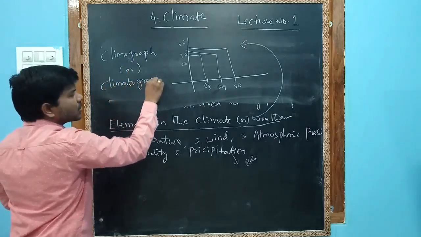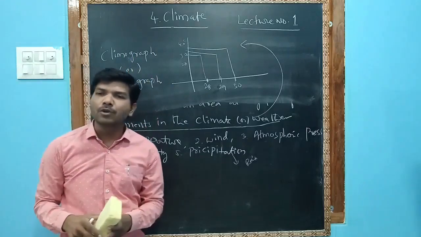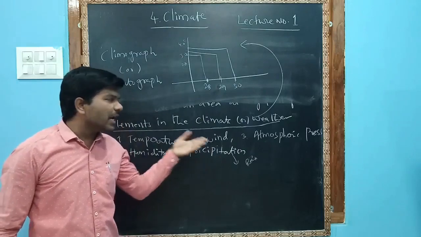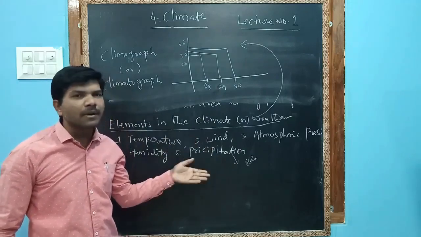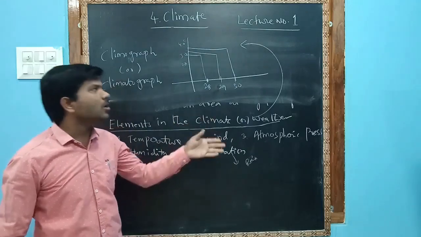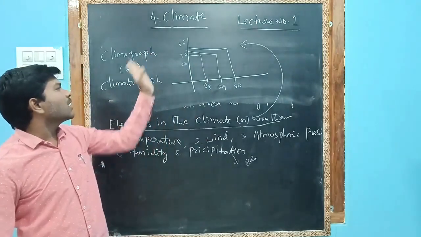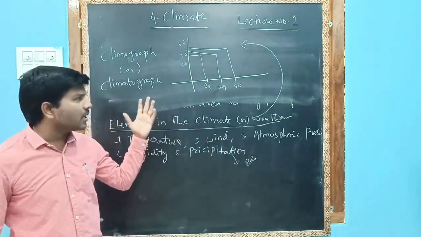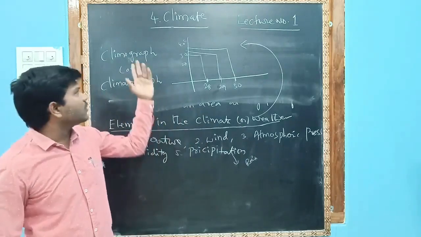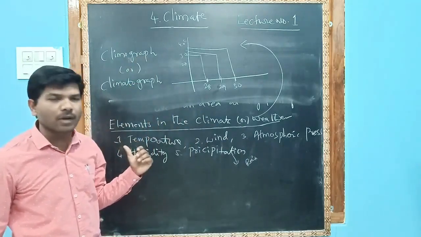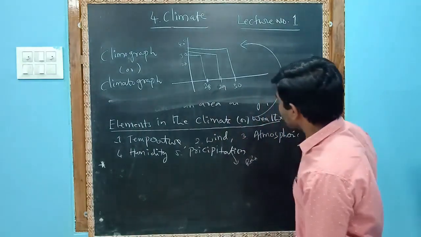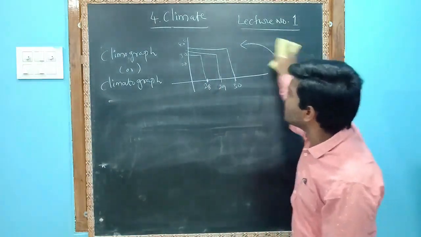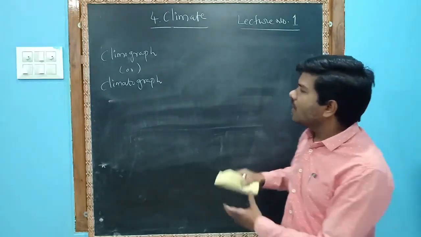So they may ask, what are climatographs? Climatographs show the elements or conditions on a graph. It is a little bit tricky, but I want to give a very simple sentence for the definition of climatographs or climographs. What do they show? They show the elements of the climate and weather.